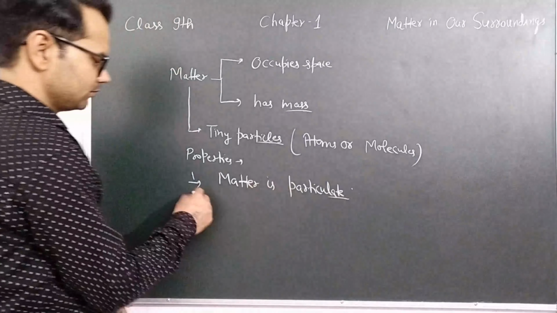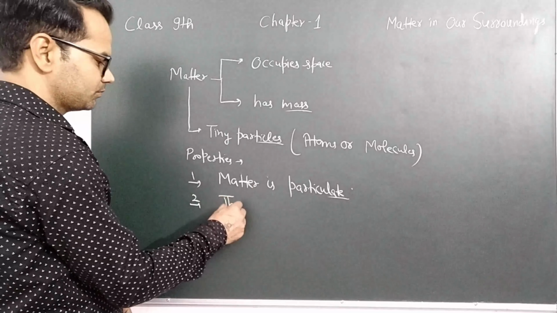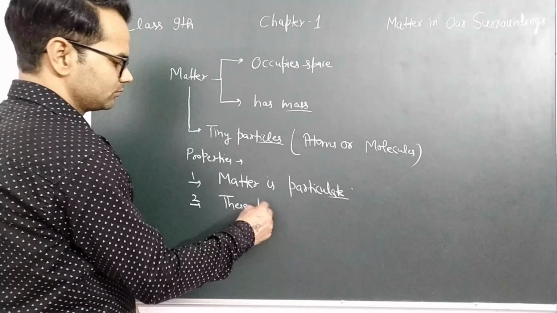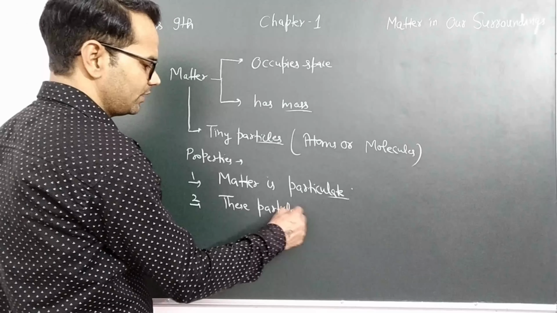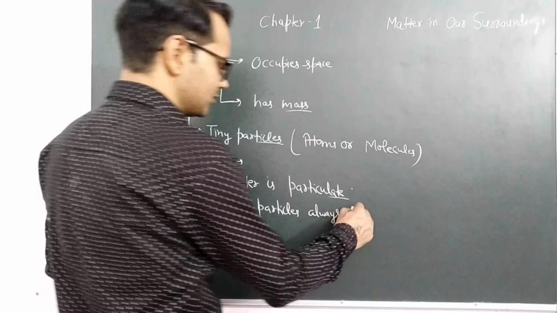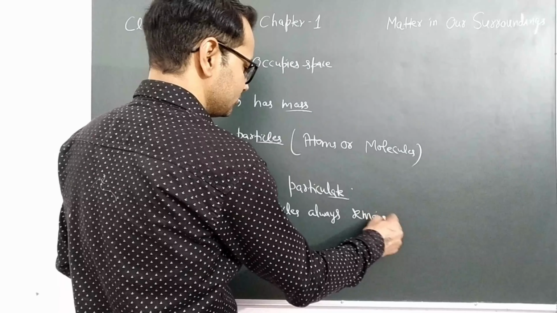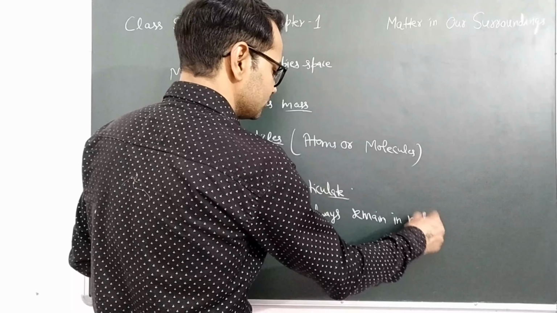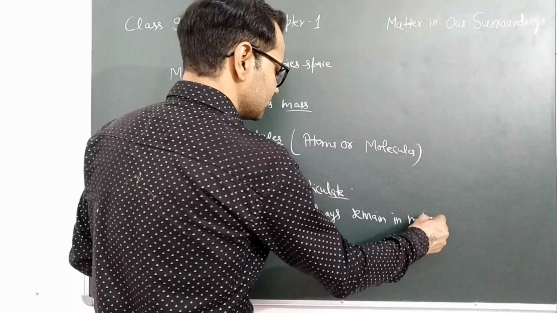Second, these particles always remain in motion.